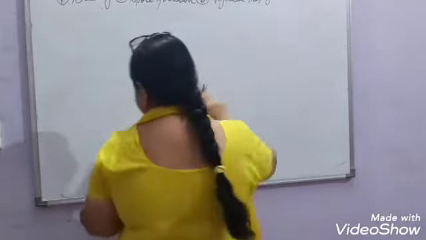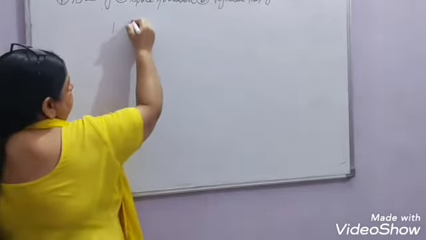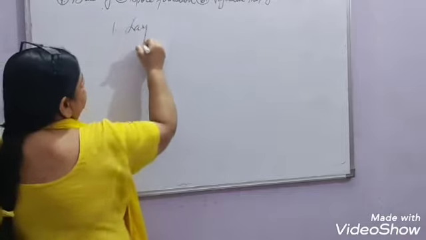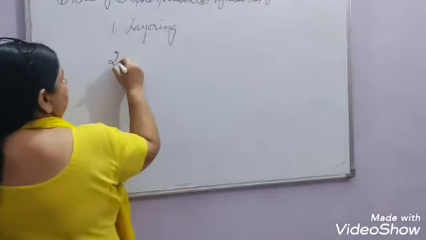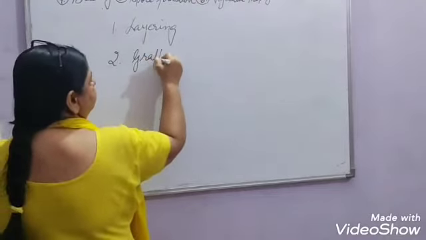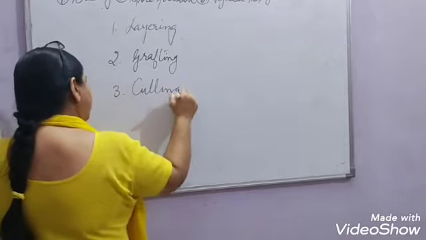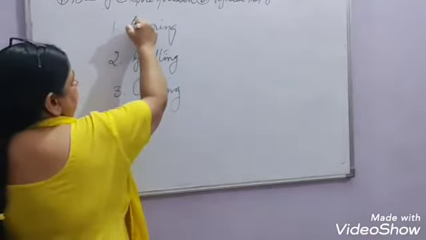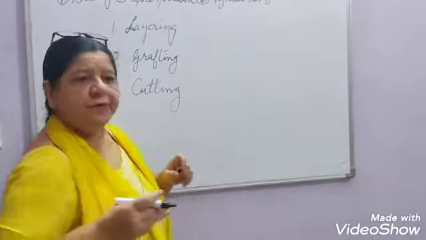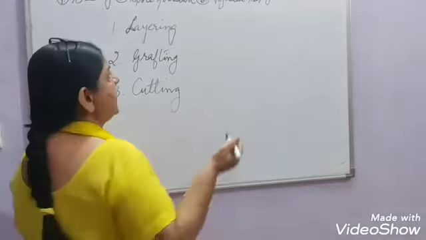Then we are talking about artificial propagation. In artificial propagation, we'll discuss three types: layering, grafting, and cutting. Now, what are these three? Layering. We can take the example of jasmine, lemon, strawberry, raspberry, all these plants.